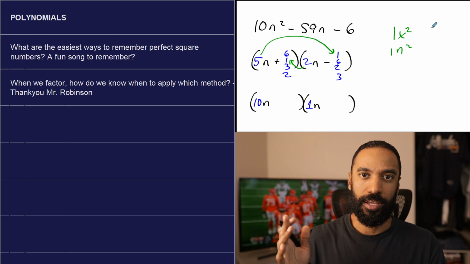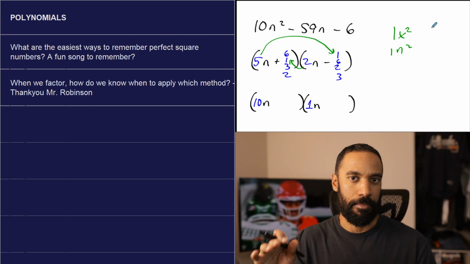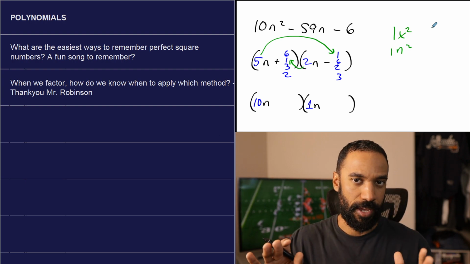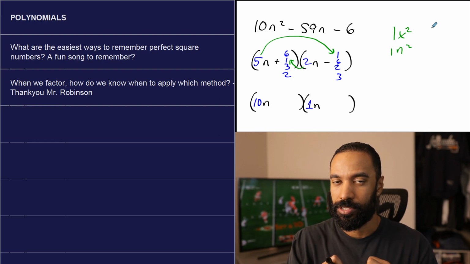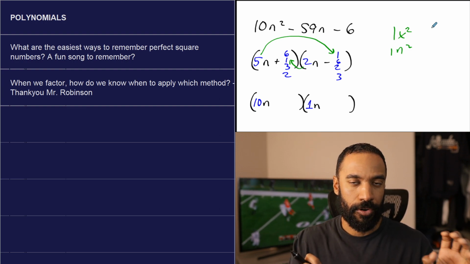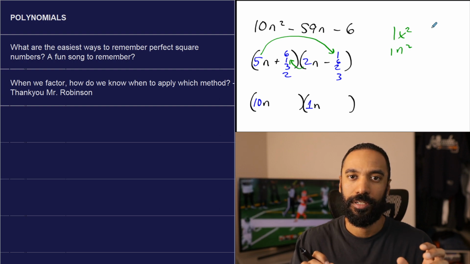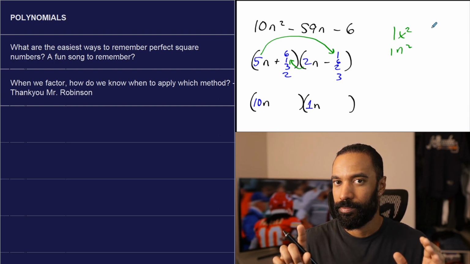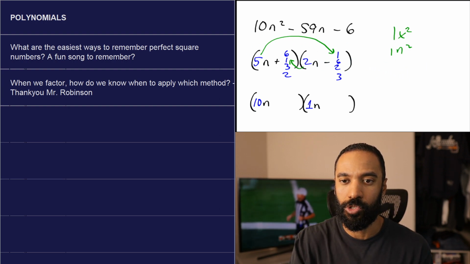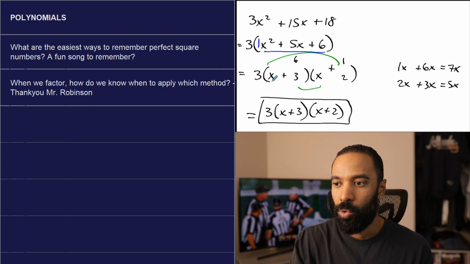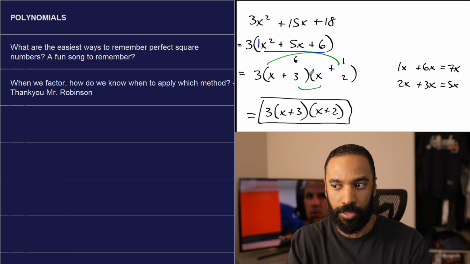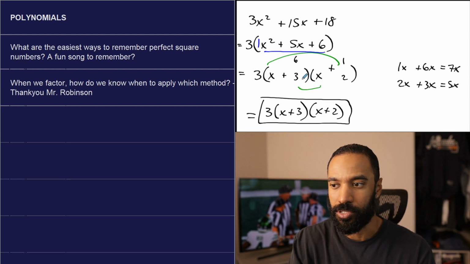I know that x squared, listen, 1's not a prime number, but 1 only comes from 1 times 1. So there's only one factor combination. Because x squared only comes from x times x, then I know I've already locked that into place. Because I know that when I multiply 1x with another number, that number becomes my coefficient. That 1 is not going to change it. So my only focus when I get one of those, and I'll finish this problem later, but my focus when doing those problems like this one that you saw before was, I already know this is an x and x. Those are locked in, period. As long as it's factorable, those are going to be in the answer. There's no other choice.